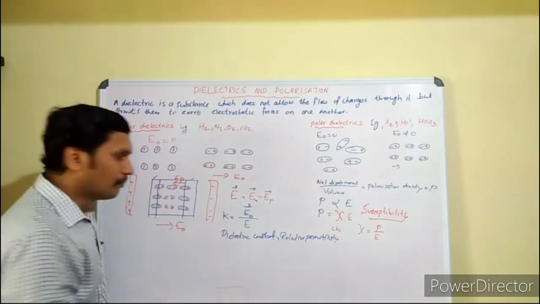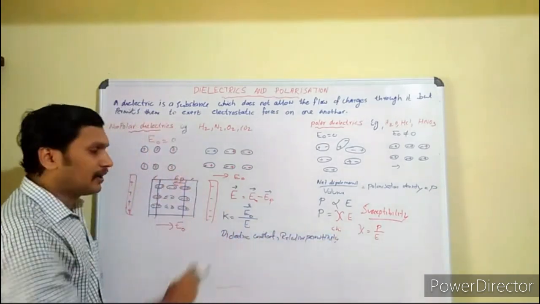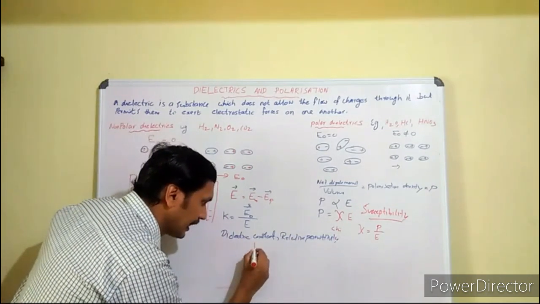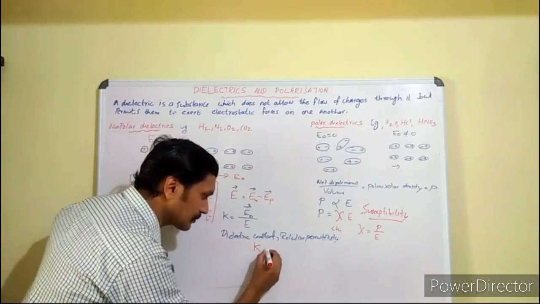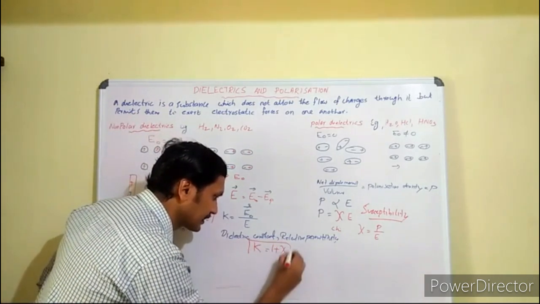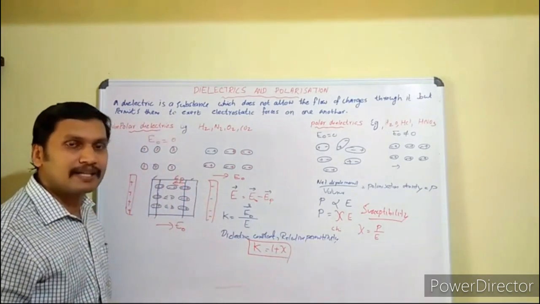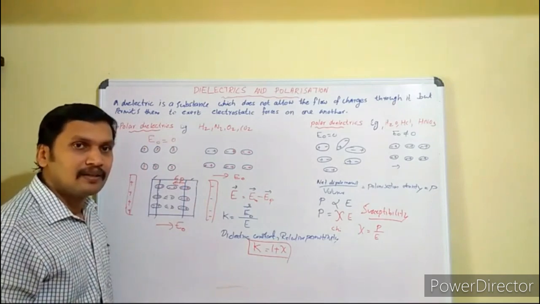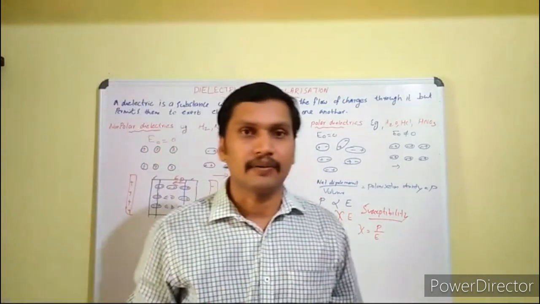Both are related. The susceptibility and the dielectric constant have a relation. The dielectric constant K of a dielectric slab is equal to 1 plus susceptibility. This is a very important relation. The dielectric constant K is equal to 1 plus the susceptibility of the dielectric substance. Okay, that is about dielectrics and the polarization of dielectrics.